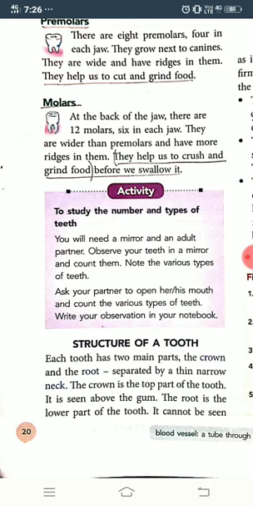Today we are going to start with the structure of a tooth. Each tooth has two main parts. One is the crown, the other one is the root, and they are separated by a thin narrow part called the neck. The crown is the topmost part of the tooth. It is seen above the gum. The root is the lower part of the tooth and it cannot be seen.